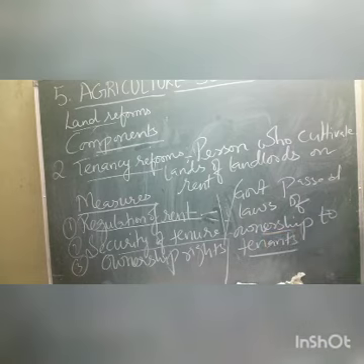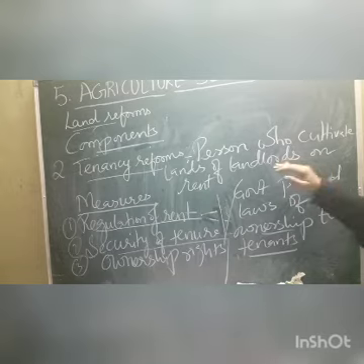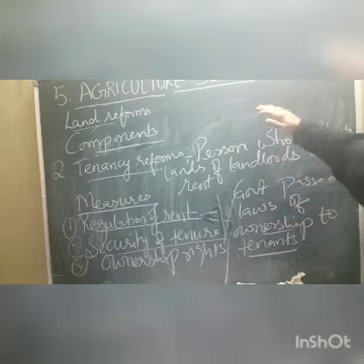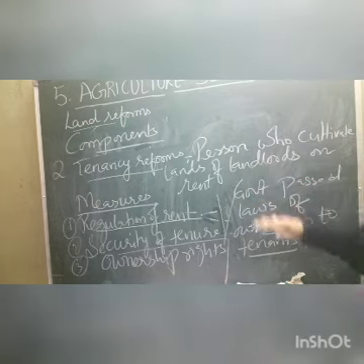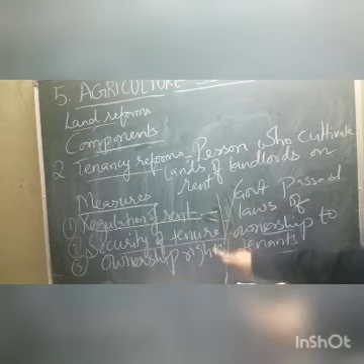The laws were passed by the government to provide ownership rights to the tenants. So in this way, what happened, children? The tenants were secured under these three measures of this land reform component.